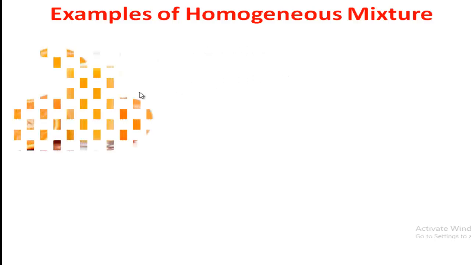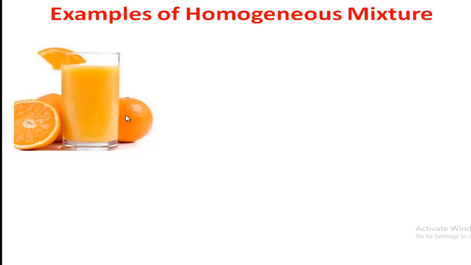Now we will follow some examples of homogeneous mixture. Follow this: orange juice. Here the components, if we consider orange juice and water, are mixed uniformly. We cannot easily identify which is water and which is orange juice, and we also cannot separate them easily, isn't it? And the proportion of orange juice and water remains the same in every sip of this mixture. So this must be a homogeneous mixture.